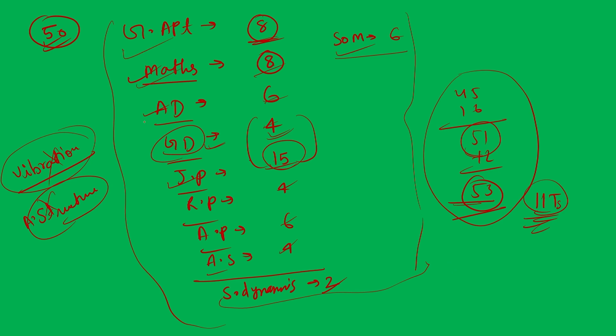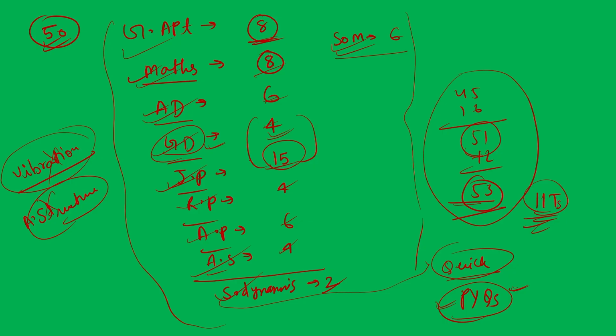So we have to study all the subjects: general aptitude, mathematics, aerodynamics, gas dynamics, jet propulsion, rocket propulsion, aircraft performance, aircraft stability, space dynamics, and strength of materials. You have to study all these subjects very sincerely. Then you have to make a quick formula sheet and do quick revision. Then you have to solve all the PYQs. Remember, GATE is not asking anything that you have never seen. Solving the PYQs will give you a clear idea of how GATE frames the questions and how these questions are being asked to you.